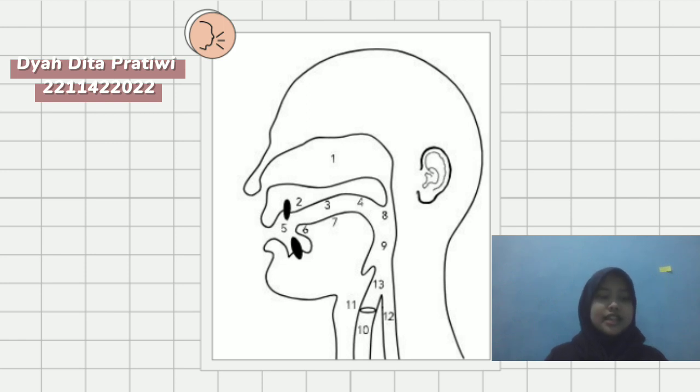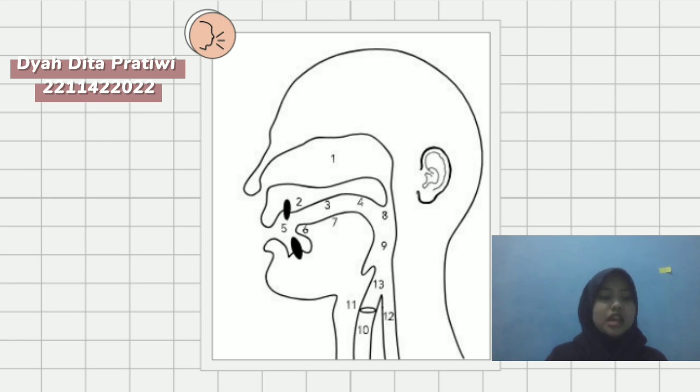Number six and number seven is the tongue. The tongue is a very important articulator, and it can be moved into many different places and different shapes. Its movement in the oral cavity plays an important part in the production of almost every speech sound. Usually, it is divided into different parts, which are tip, blade, front, back, and root. Number six is tip of the tongue, and number seven is front of the tongue.